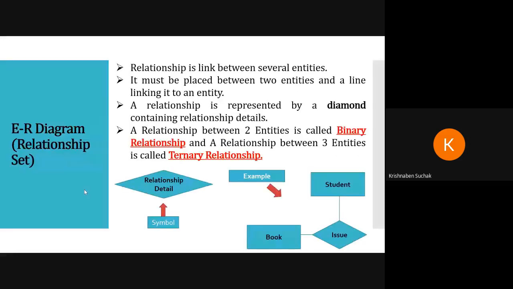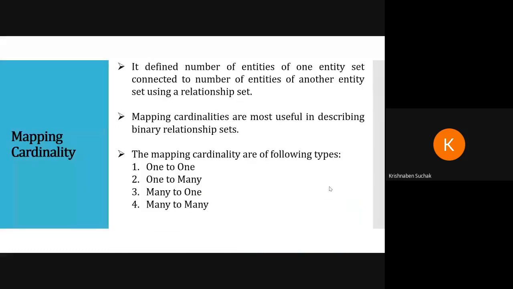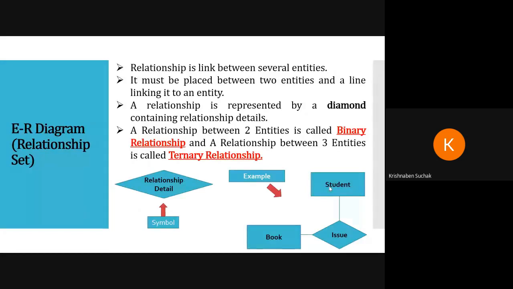Then we saw what is a relationship set, how one entity is related with another entity. In relationship set, we also saw how a student, if the student is related to a book, can issue a book. Or you can say how a student is related to the library, he can go to the library and issue a book. So here you can write library or you can simply write book. Okay, so that is the relation between student and book.